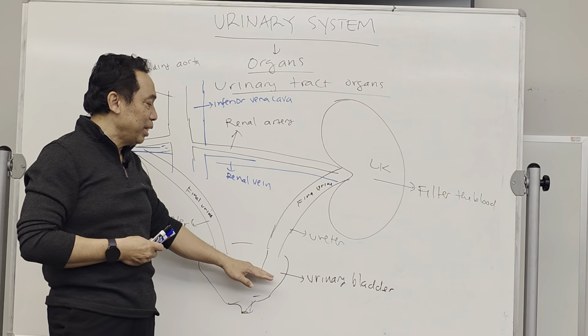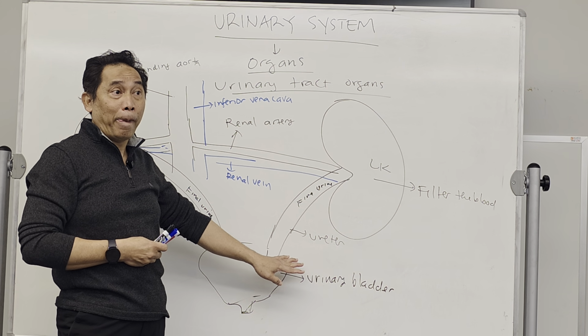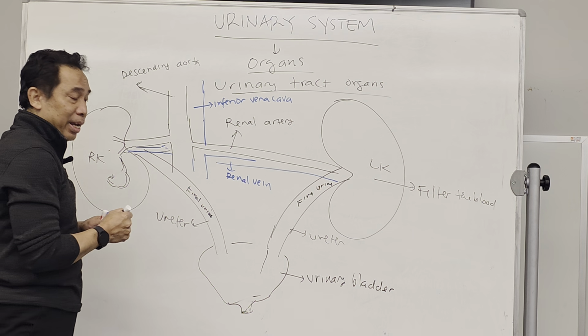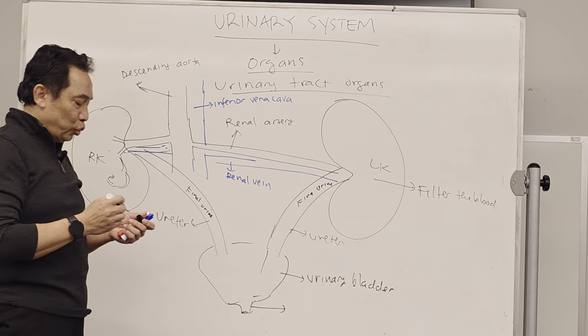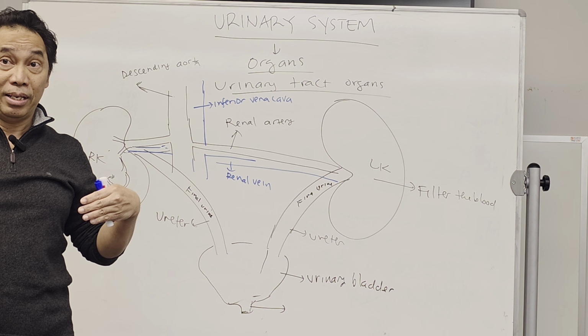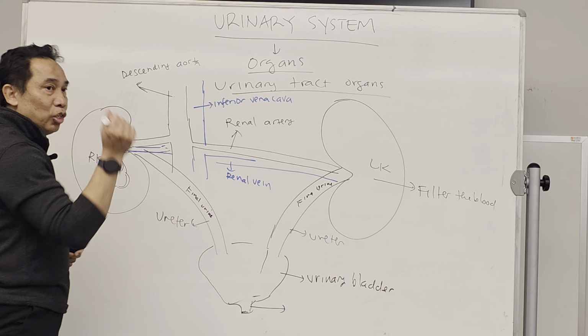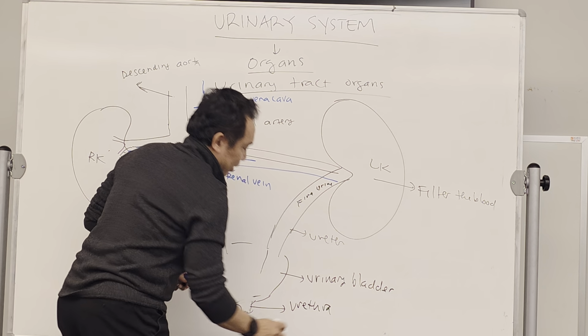This one is storage for the urine. Therefore, it's called the urinary bladder. And then from the urinary bladder, there is a short channel. It's shorter in females, but a little bit longer in males. This short channel is called the urethra.